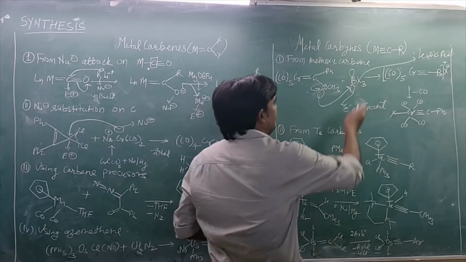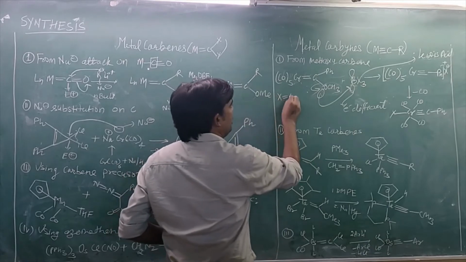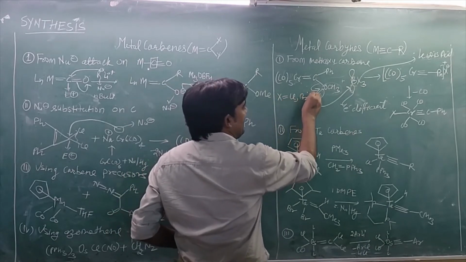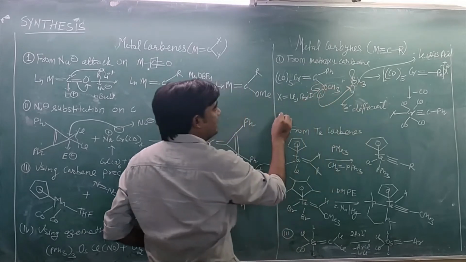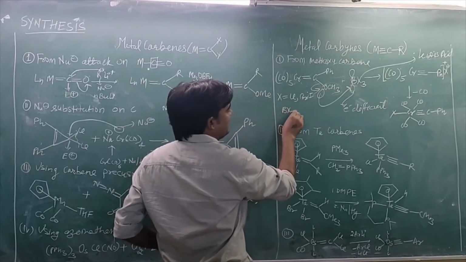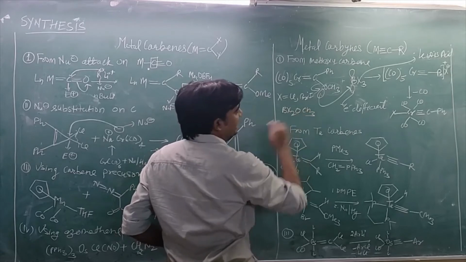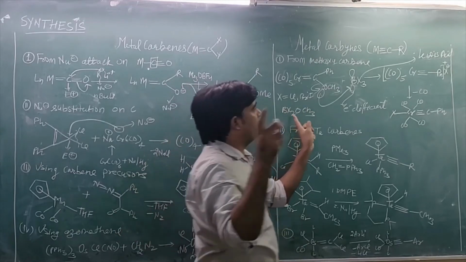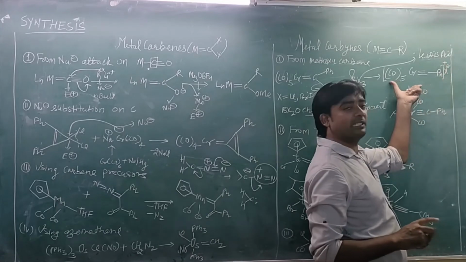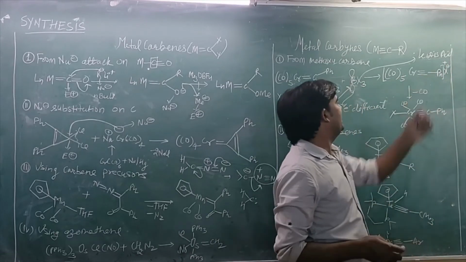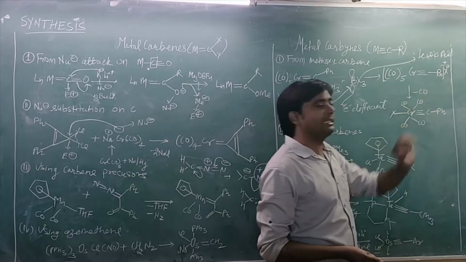Okay, so this halogen may be chlorine, bromine, or iodine. And when this reacts with this, it will form BX2OCH3. One halogen atom will balance the positive character of this complex. So you can see here this is a metal carbyne type complex.